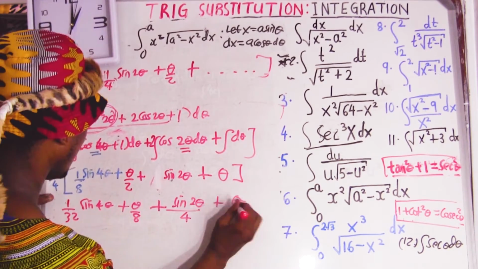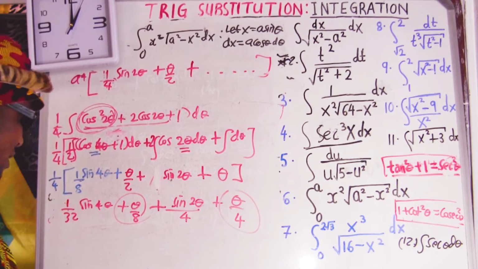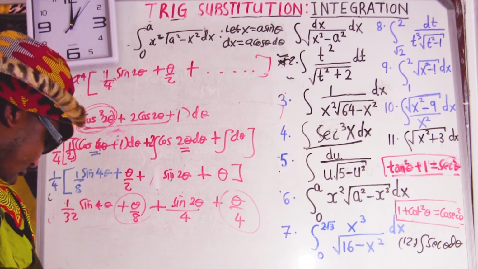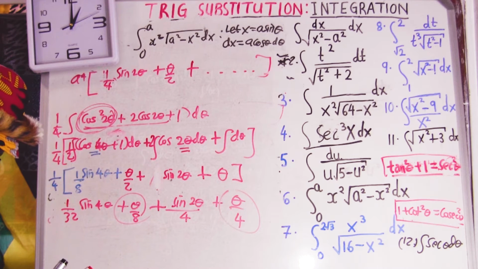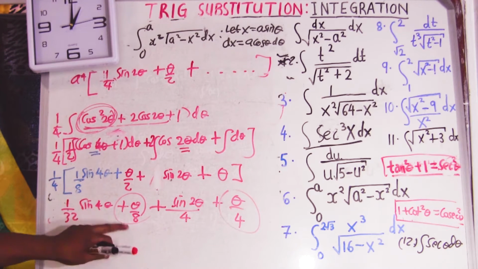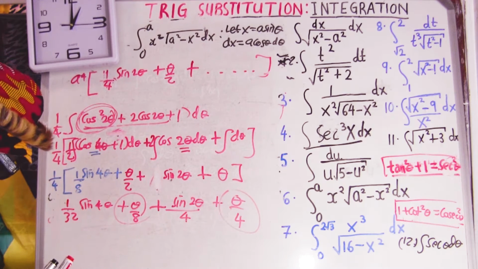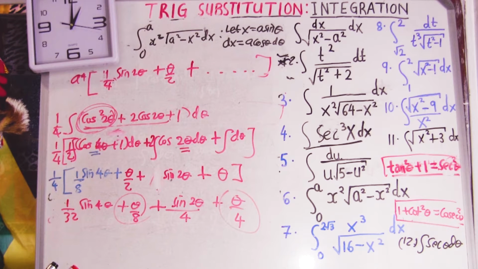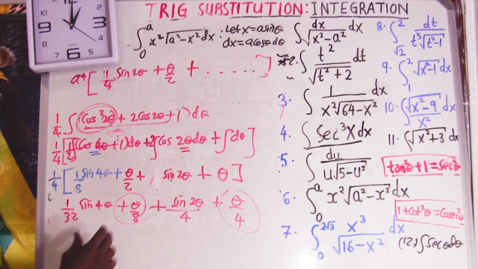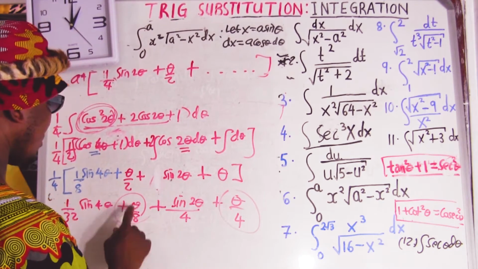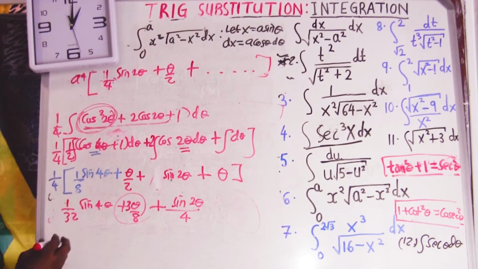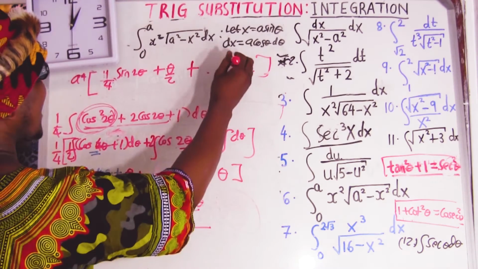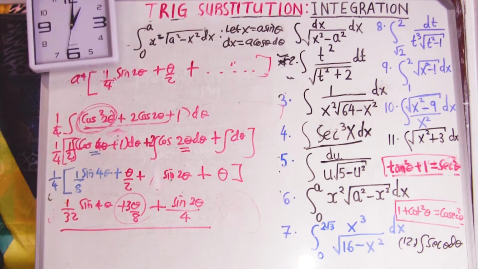plus theta over 4. So this and this we can add together. If we add together, you can use a calculator. Okay, 1 over 8 plus 1 over 8 plus 1 over 4. Okay, 3 over 8. It's 3 over 8. So this is going to give us 3 over 8. So I can remove this, I can write this 3 over 8. So all this stuff is going to come in here, and the question is going to be almost there.